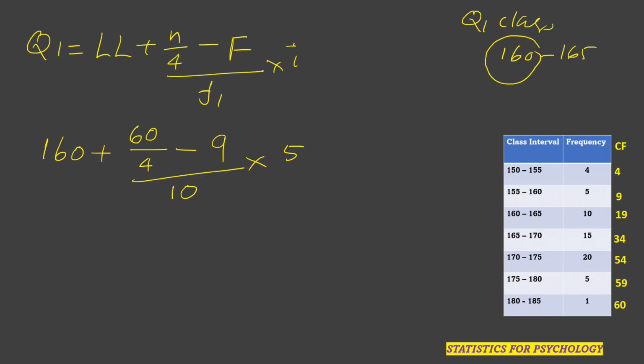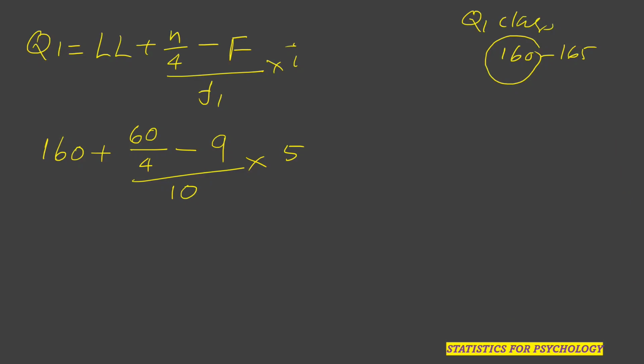I hope it is very clear to you. We have seen n equal to 60, so n by 4 will be 60 by 4. Capital F is the cumulative frequency of the class just before the Q1 class, which was 9. And f1 is not cumulative frequency, it is the normal frequency of the Q1 class, which is 10. And I is the class size, or class interval, which is 5, because 160 to 165 is 5.